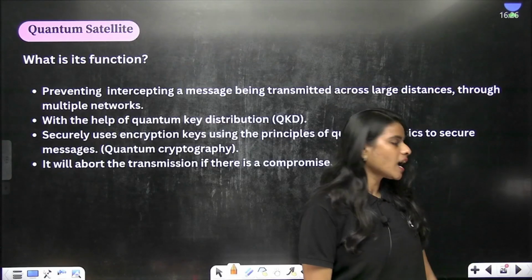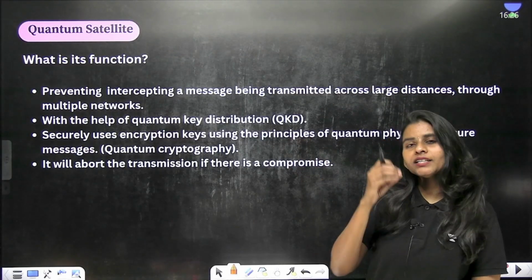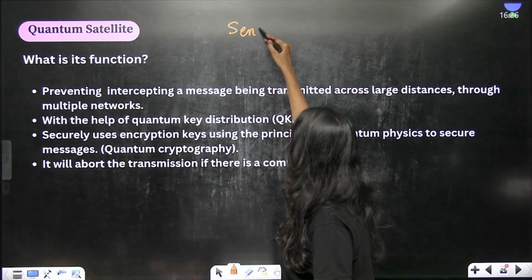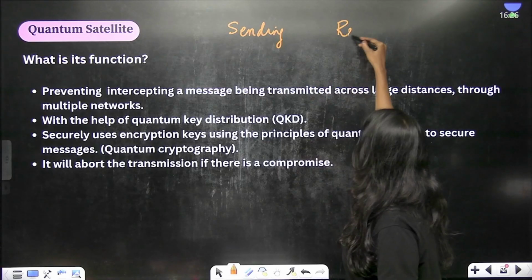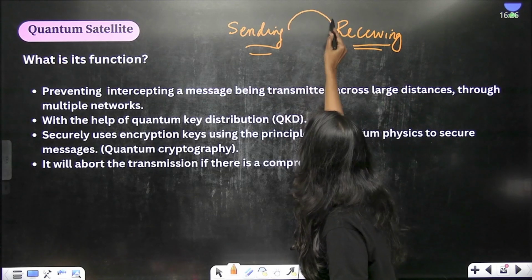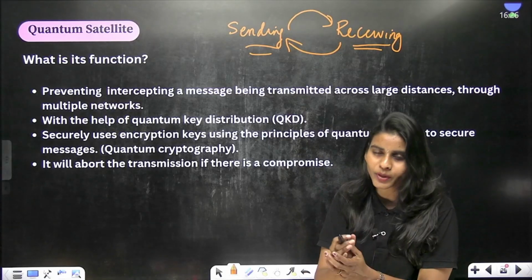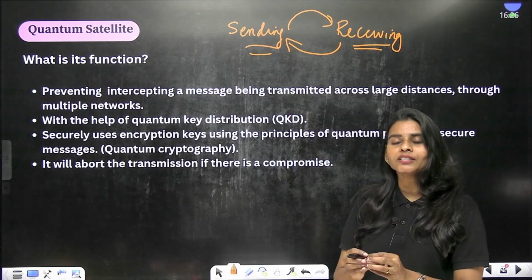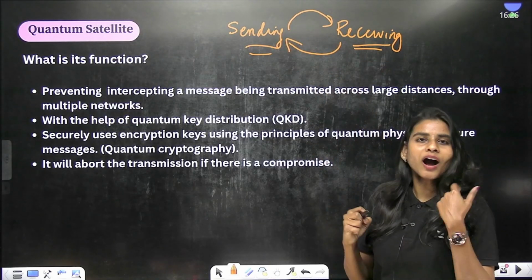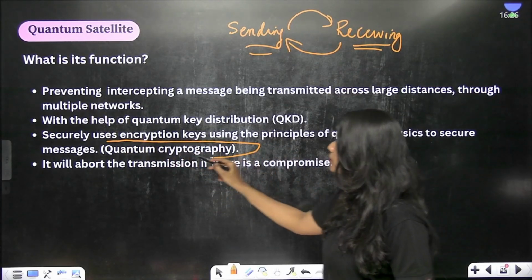So now let's start with what is meant by quantum satellite. We know a satellite is something which is used for communication. Communication means what? Sending and receiving signals, right? Fine. So what is this quantum satellite going to do? A quantum satellite is going to send and receive information in a more secure way, such that it becomes difficult for a third party to breach and read the information. So how is it going to do that? It is going to do it with the help of quantum cryptography.